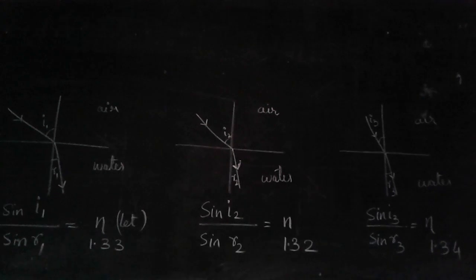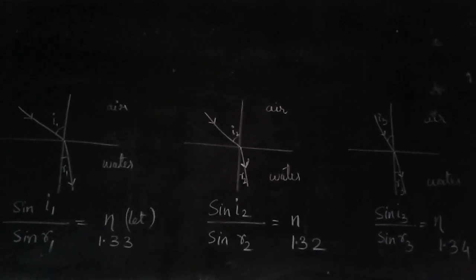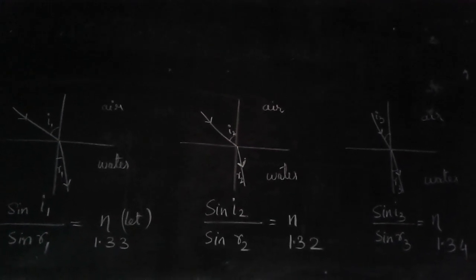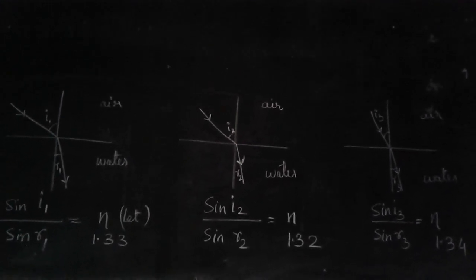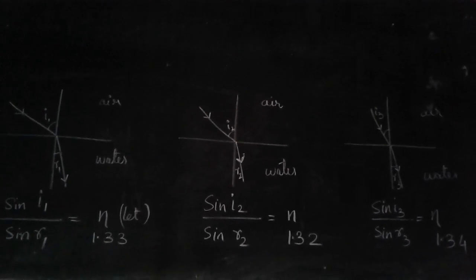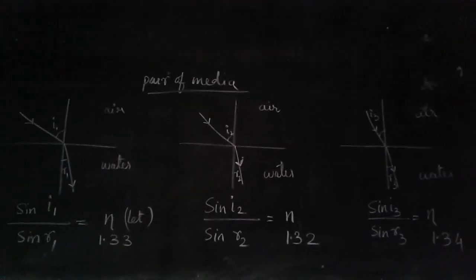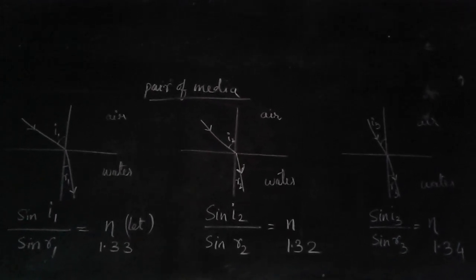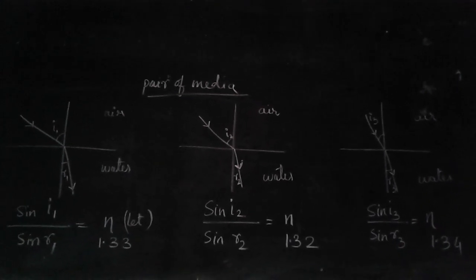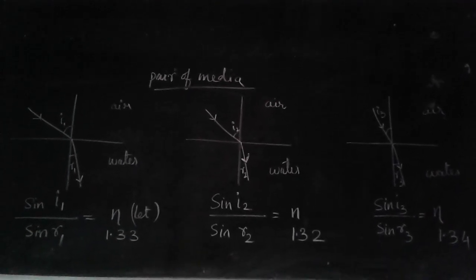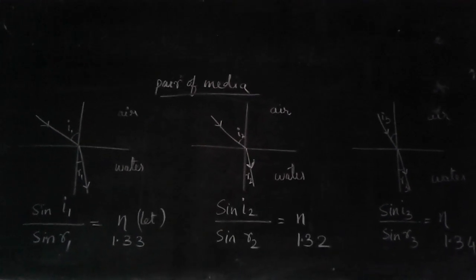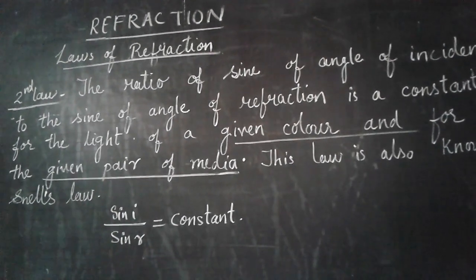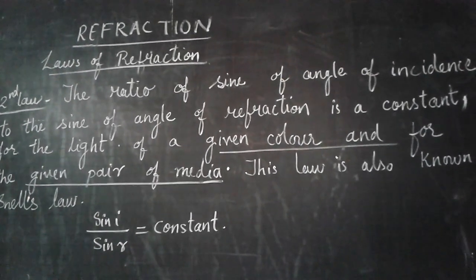What I wanted to conclude here is that sin I and sin R, it doesn't matter whatever their angles are, unless and until they have the same pair of media, their value will remain constant, and that is denoted by that n variable. So, with the pair of media, this is what is written in the second law of refraction. Now, one more thing that is written is that it is also constant for a given color of light. Let us see that part.